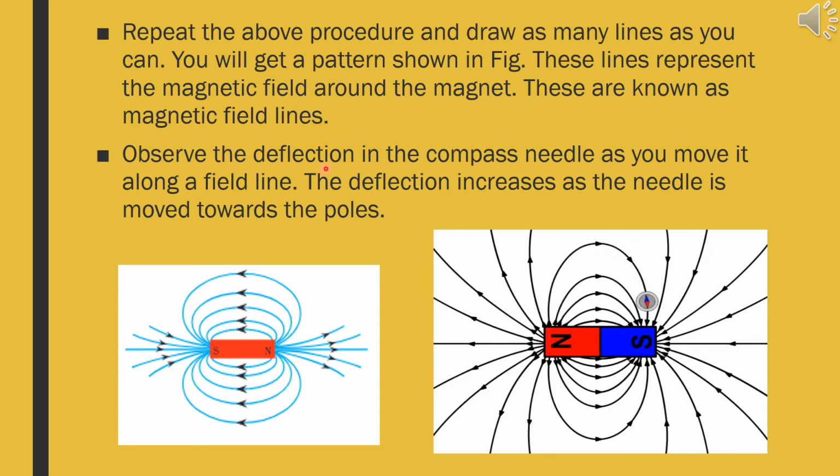Observe the below animation, children, where you can see how the magnetic compass is deflecting under the influence of the magnetic field of a bar magnet. Observe the deflection in the compass needle as you move it along a field line, and the deflection increases as the needle is moved towards the pole, because near the pole the magnet has more strength.